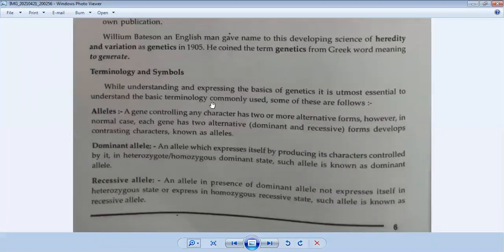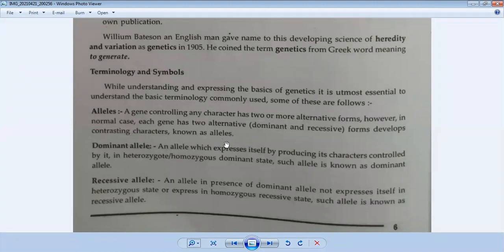While understanding and expressing the basics of genetics, it is most essential to understand the basic terminology commonly used. Some of these are as follows. The first terminology is alleles. A gene controlling any character has two or more alternative forms. Normally, each gene has two alternative forms, dominant and recessive, which develop contrasting characters, known as alleles.